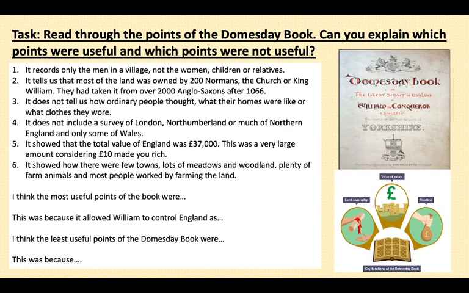So once you've read through that and understood what each point means, I would then like you to answer the following structure at the bottom. I want to know which points you think are the most useful, and how it allowed William to control England, and what the least useful points of the Domesday Book were. So if you want to pause this video for about 5 minutes and just write a short answer at the bottom.